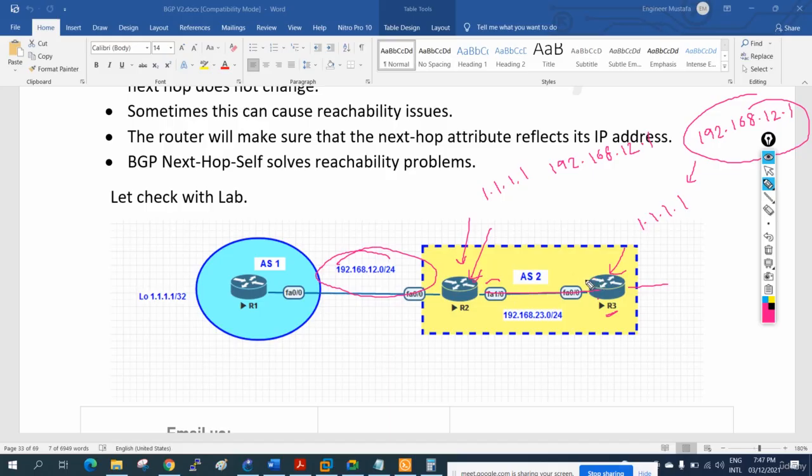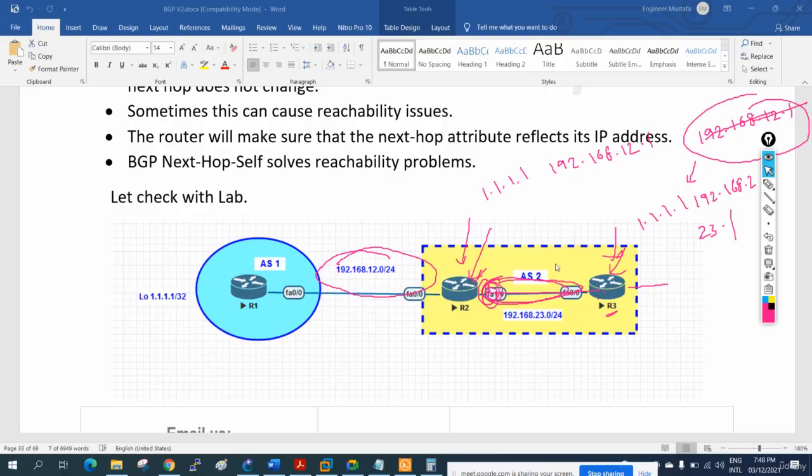That is next-hop-self. After that, the link they are connected through will be advertised. With these two commands in R3, the next hop will change from 12.2 to the IP of R2, 192.168.23.1. Then R3 can reach it. I hope now it is clear.